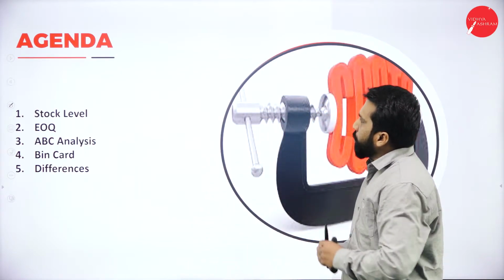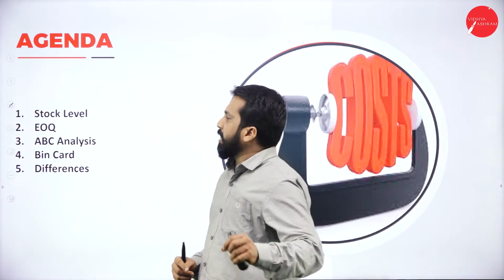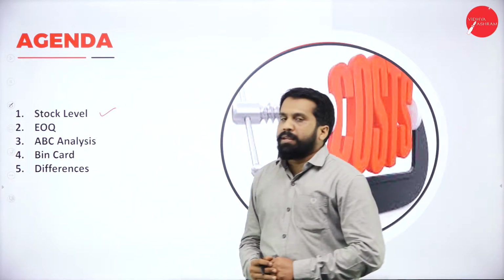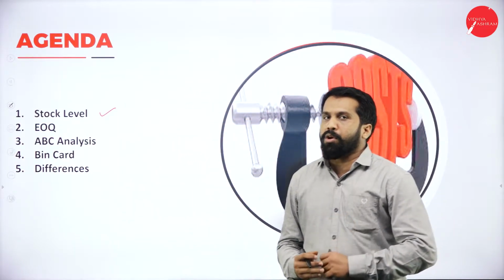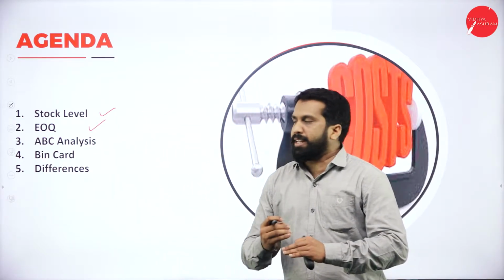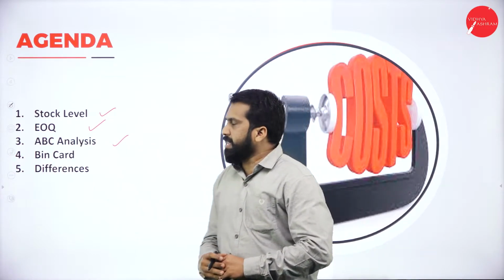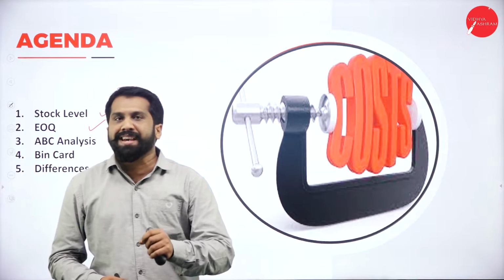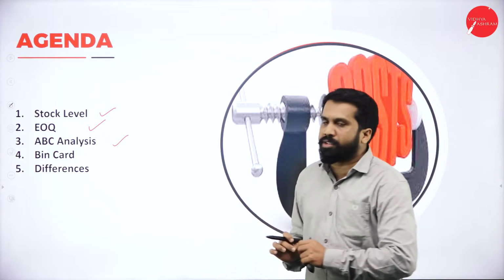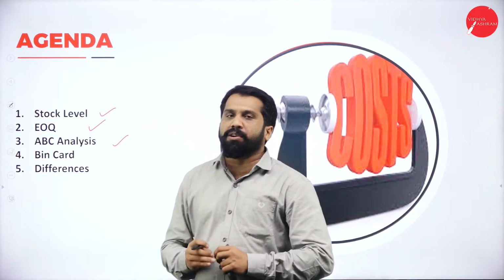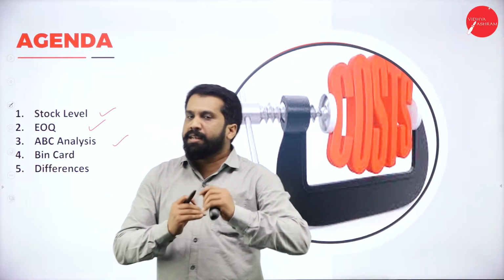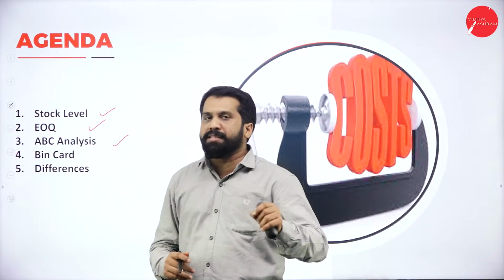Now, what will be the agenda for the day? The agenda is very simple. We will learn stock levels. So the first problems will be on stock levels. Then EOQ, economic order quantity. And the third topic is ABC analysis. So what do you mean by ABC analysis? It is not activity based costing. We are not doing activity based costing. We are doing priority basis A, B as well as C. So we will discuss while doing ABC analysis.